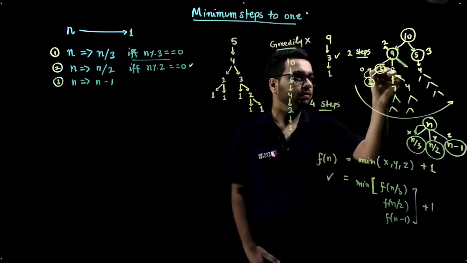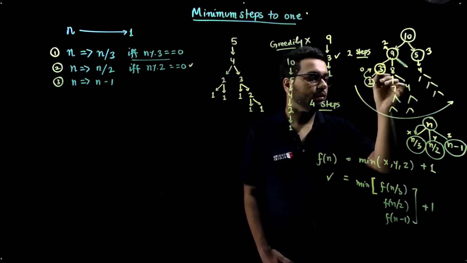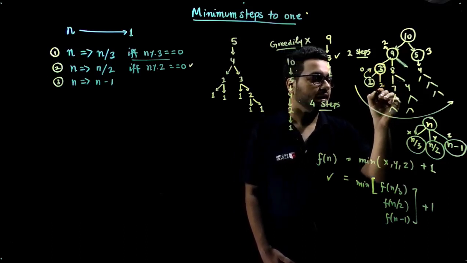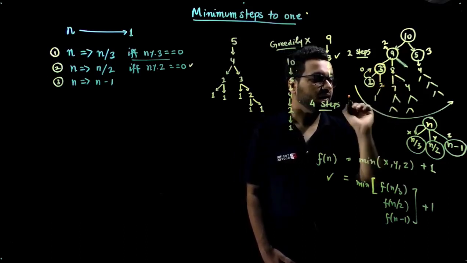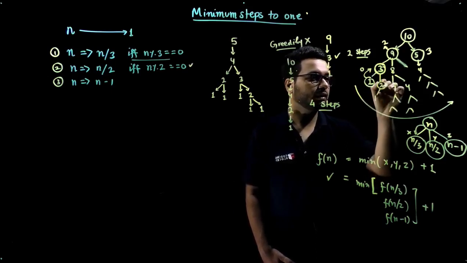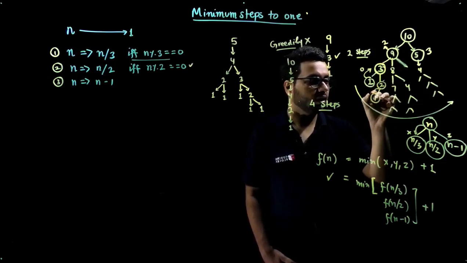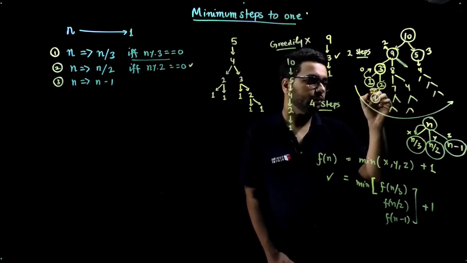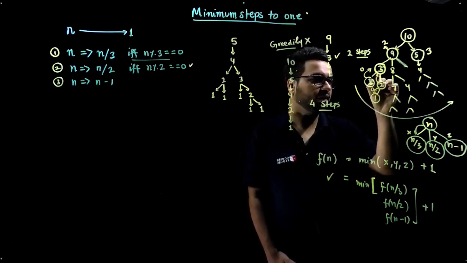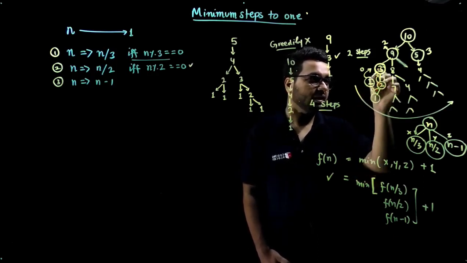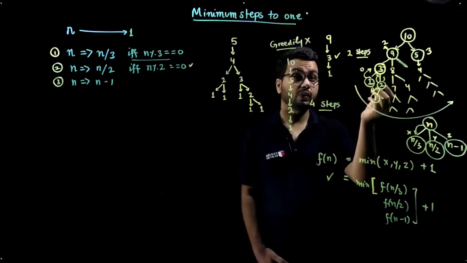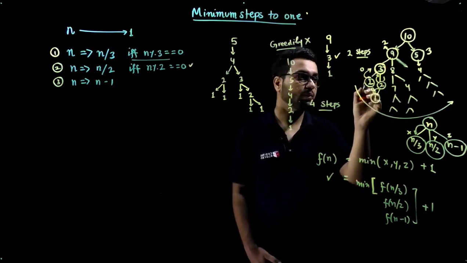And from 3 you will say, okay, I can go to 2 also, I can go to 1 also. This 2 is going to return, this is going to make a call here, and this 1 is going to say 0, and this 2 is going to say 1. So 3 is going to compute, there are two ways, 1 via 2, 1 via 1, so minimum is 0,